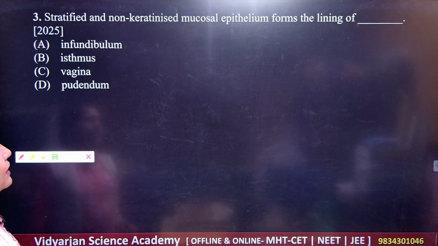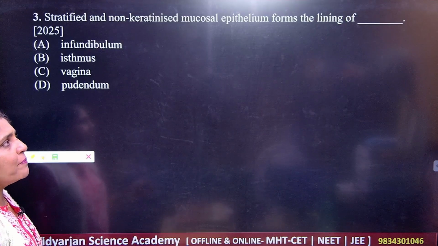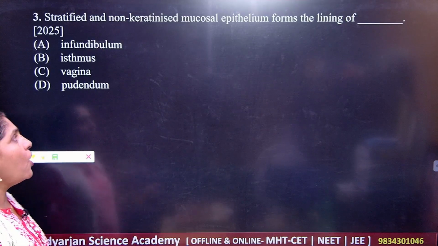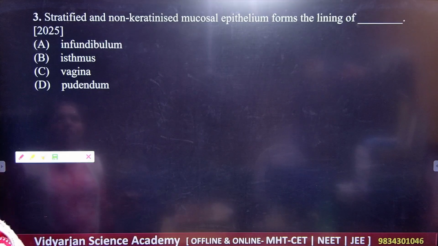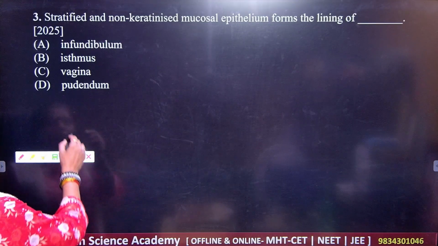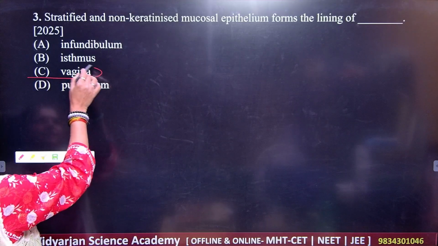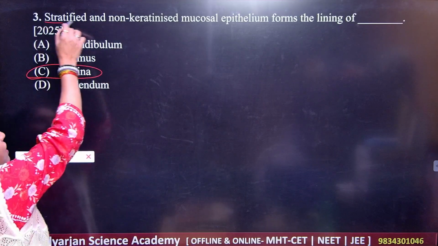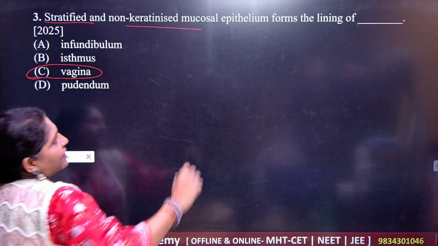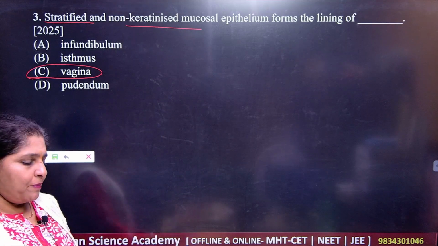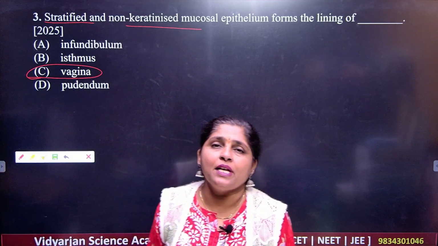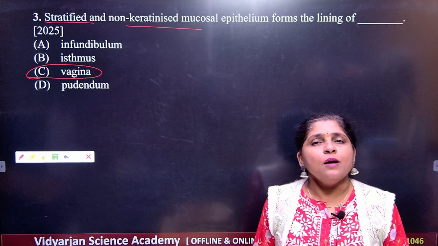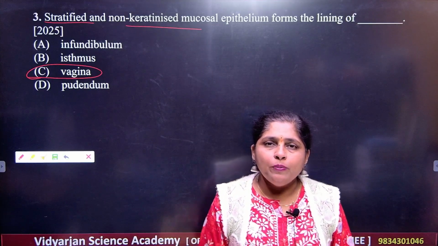Stratified and non-keratinized mucosal epithelium forms the lining of, so infundibulum, isthmus, then vagina and that is nudedum. Okay, so you know that it is present in the vagina, stratified and non-keratinized mucosal epithelium. And students, you should know why this epithelial tissue is existing there, because you know that for the lubrication.